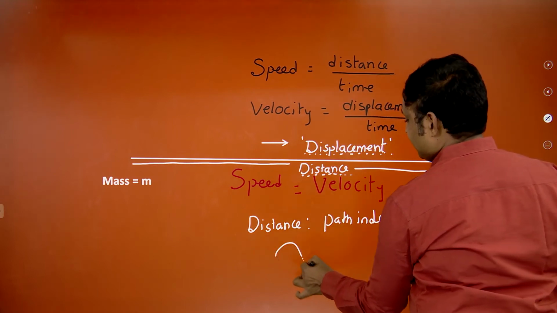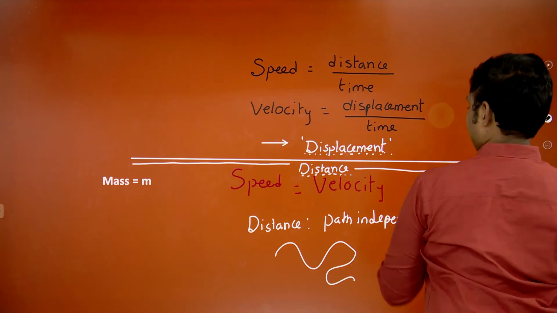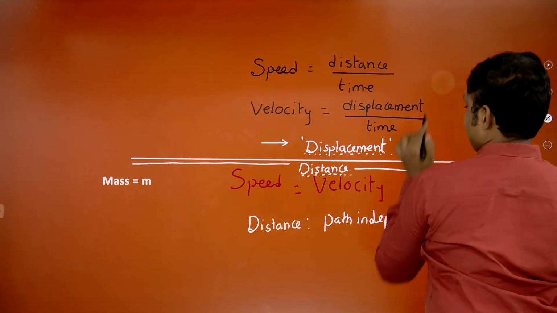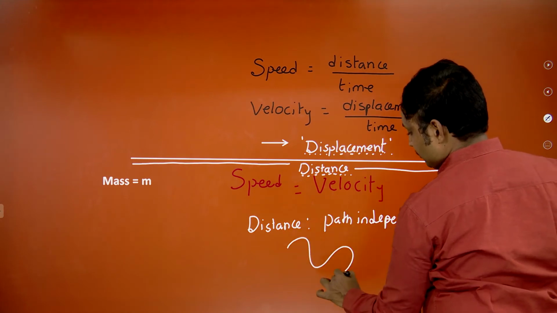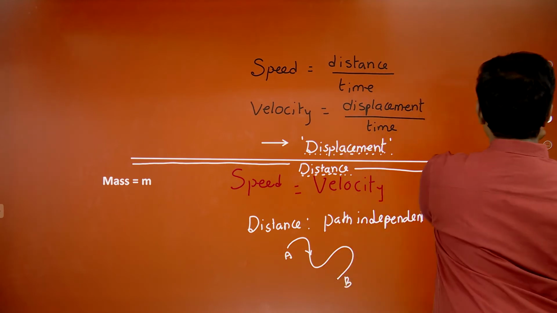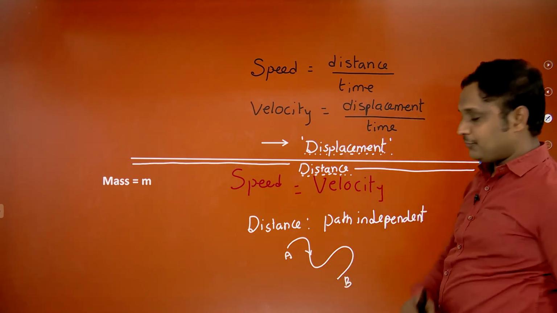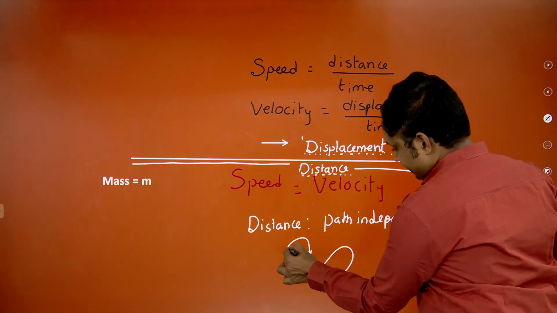So does it reach in any path, whatever? Yes, you have to confirm this one. Path independent. Like that you have to show this is the case. This is A and B. But you have to identify that displacement follows the direction. Yes, you have to take that this is the case.